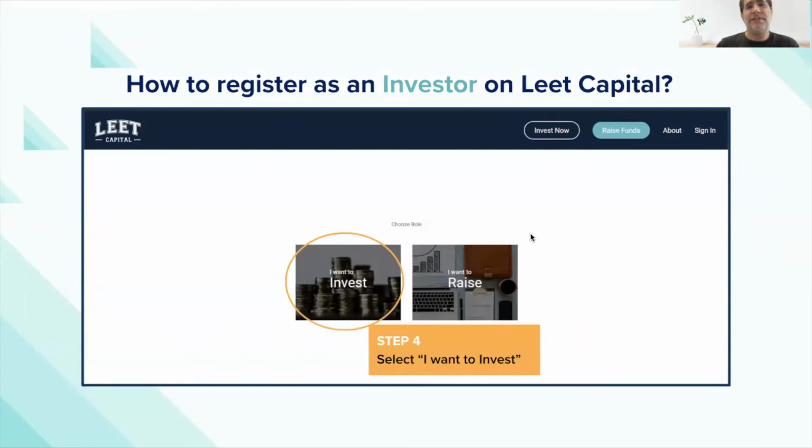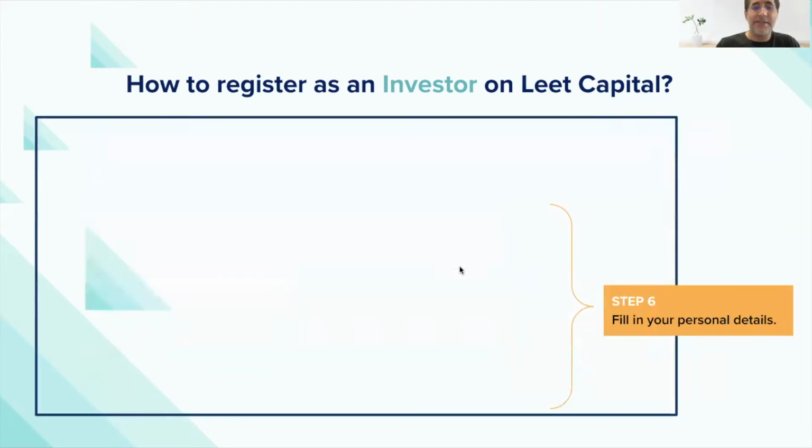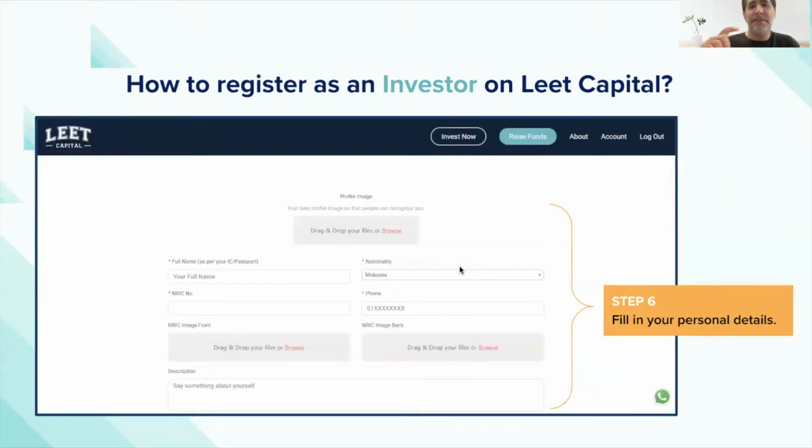When you register, there are two kinds of modes you could register on, whether you want to raise money, and that's what we call an issuer. But in your case, if you're an investor, you say you want to invest. And when you invest, you will give us your typical registration details like your phone number, email, and a password to the site.